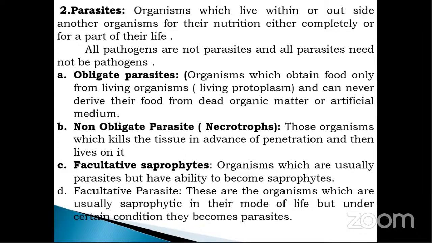Second one, non-obligate parasite. What do I mean by non-obligate parasite? These are organisms which kill the tissues in advance of penetration and then live on it. Basically, they can grow on living tissue, but at the time of infection, they firstly kill the tissues. They kill the living tissues, and after that they live on the dead tissue. That is called a non-obligate parasite, or it is also called necrotrophs.